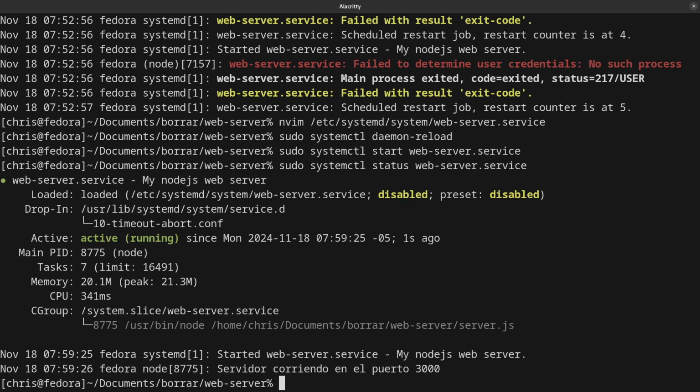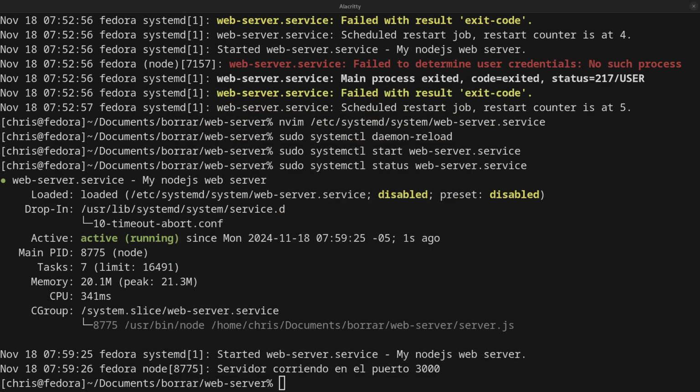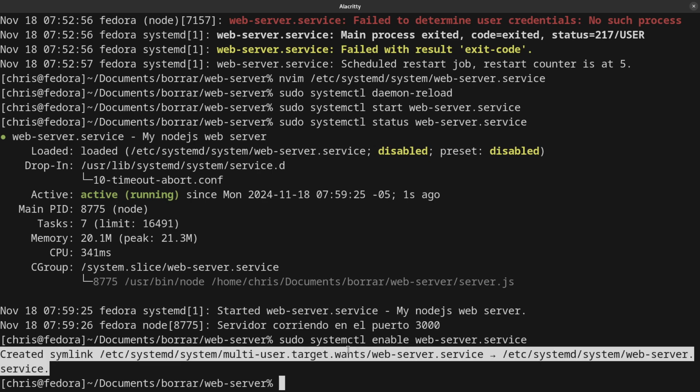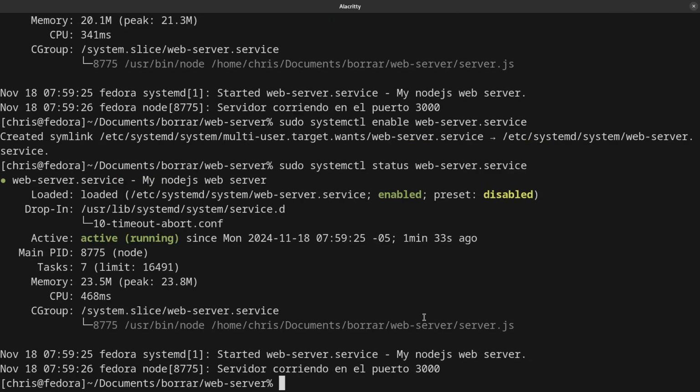And as you can see, the server is executing. And if I use localhost, as you can see, we have the server express, it's executed successfully. So how can we enable the daemon? That's easy. We just have to execute, instead of start, use enable. And once we enable, we see that we create a symbolic link and more that allows to activate the daemon. And if we use the information again, as you can see, we have service enabled. That means that we have the daemon active.